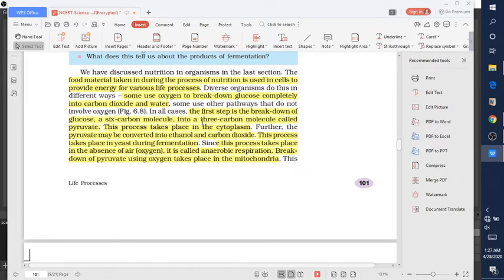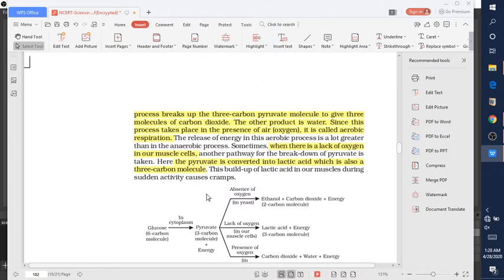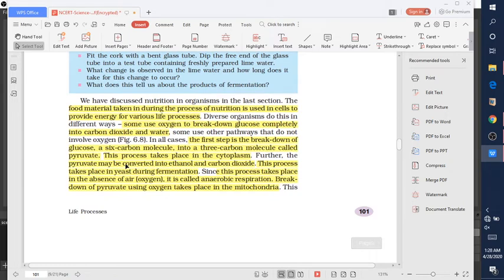In all cases, the first step is the breakdown of glucose, which is a 6 carbon molecule. I hope you know that it is C6H12O6. Whenever this glucose breaks down in our body, it changes into pyruvate, a 3 carbon molecule. So the glucose is first converted into the 3 carbon molecule pyruvate. This process takes place inside the cytoplasm.